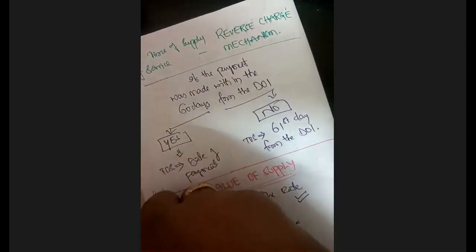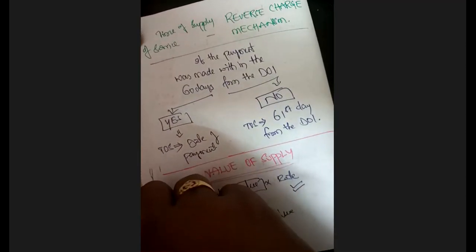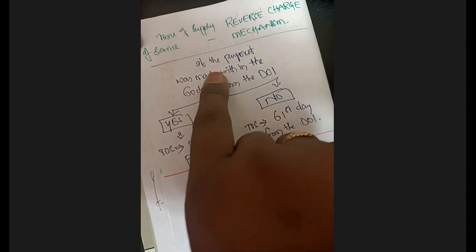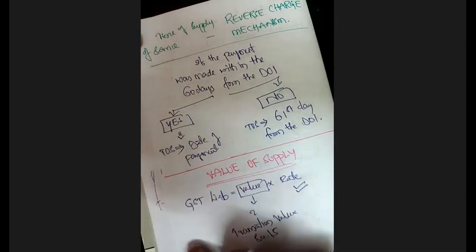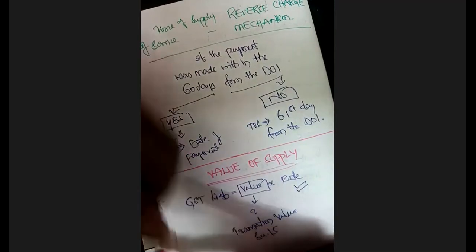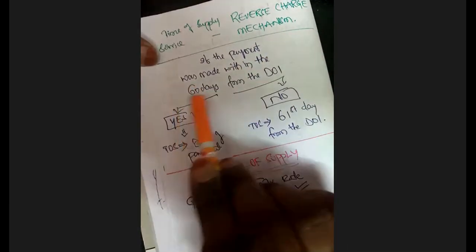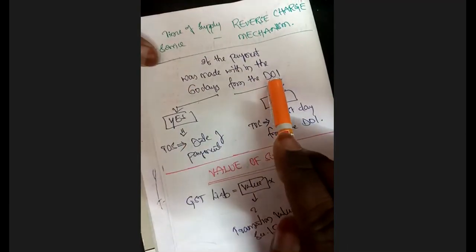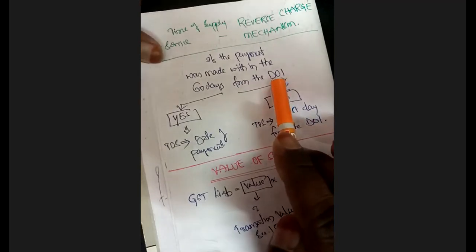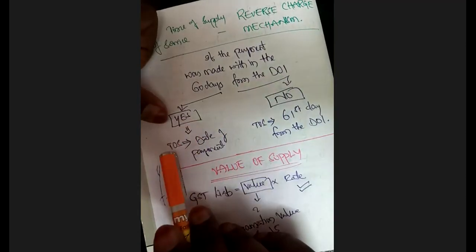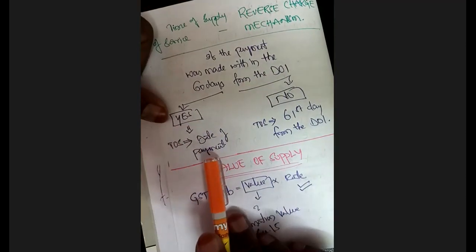The condition is that if the payment was made within a period of 60 days from the date of invoice, if the answer for the question is yes, time of supply is equal to date of payment.